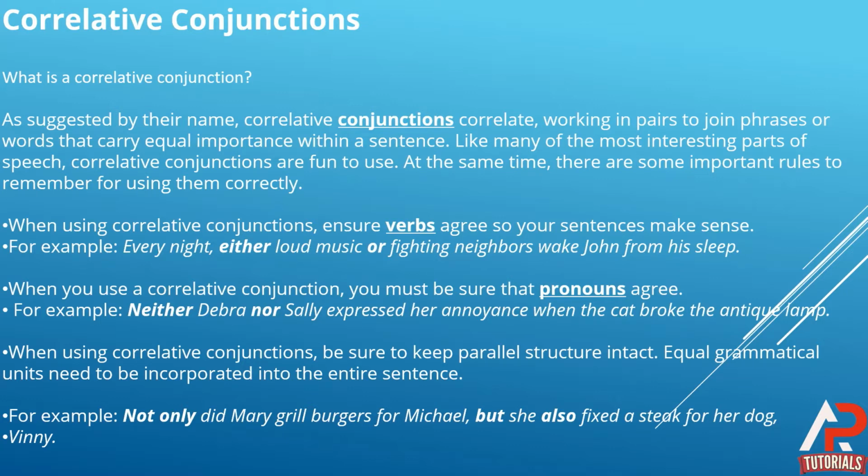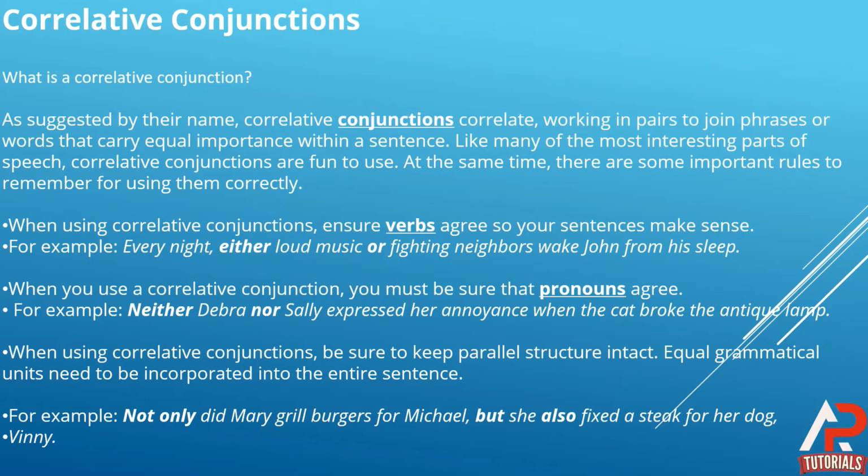So you can see that we have used neither and nor here, and this is the right pronoun which we can use in this sentence. So you can see how the pronouns should agree with the sentences.